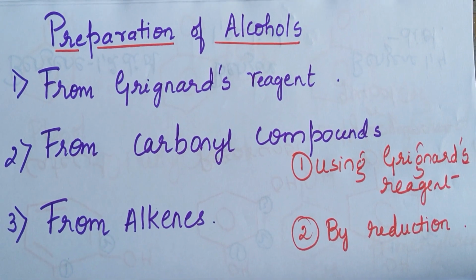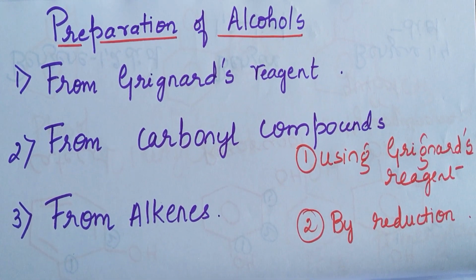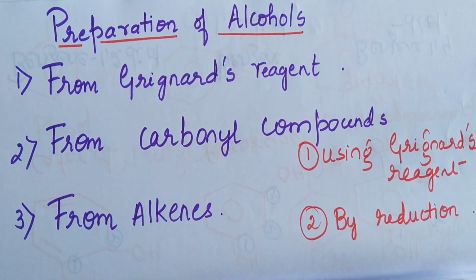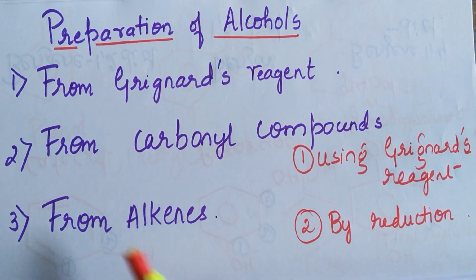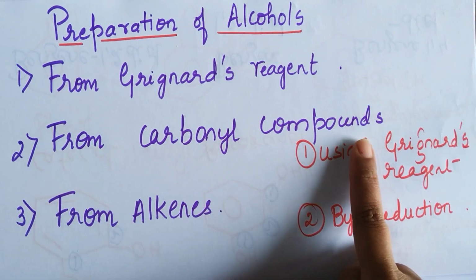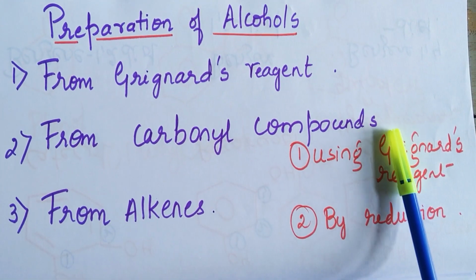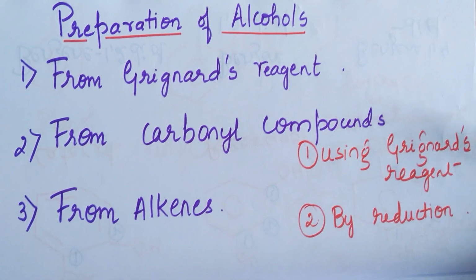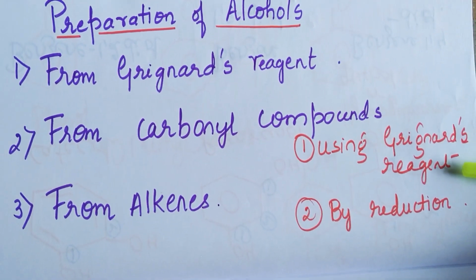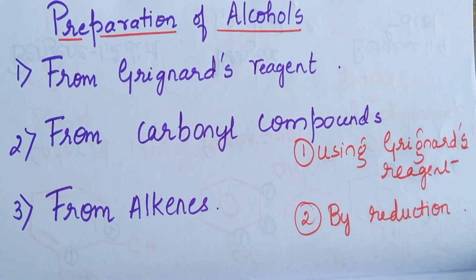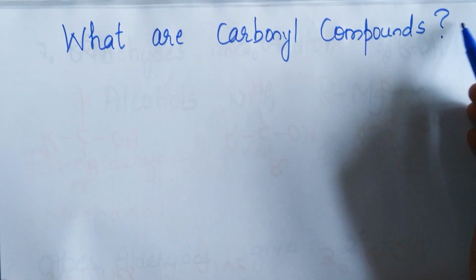Hello everyone. In today's class, we shall learn preparation of alcohols. Alcohols can be prepared from carbonyl compounds and from alkenes. From carbonyl compounds, we can prepare alcohol using Grignard's reagent and by reduction. Then what are these carbonyl compounds?